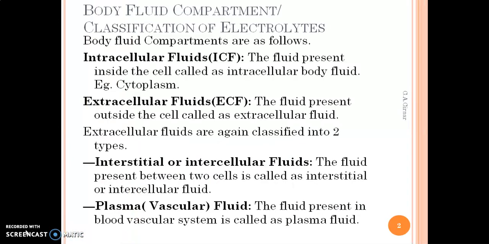First, the electrolytes present in your body are classified into two different compartments. Body fluid compartments can be classified as you can see here: intracellular fluids and extracellular fluids. As the name suggests, the fluid present inside the cell is called the intracellular body fluid. For example, the cytoplasm present in our cell is nothing but your intracellular fluid.